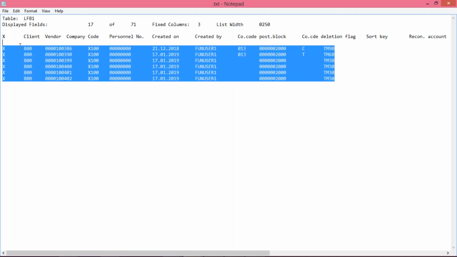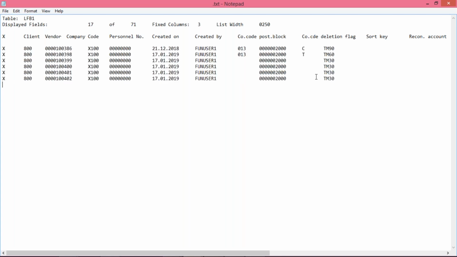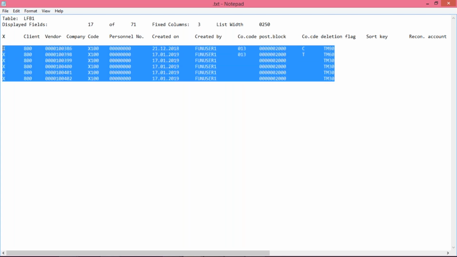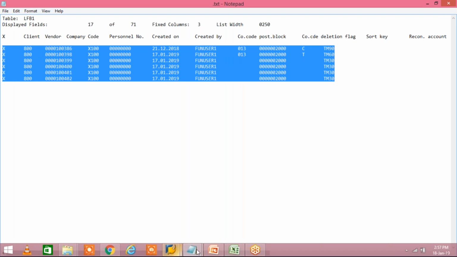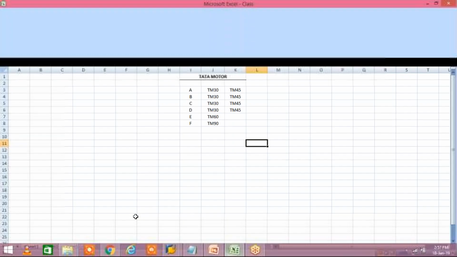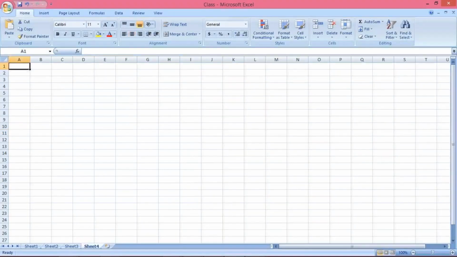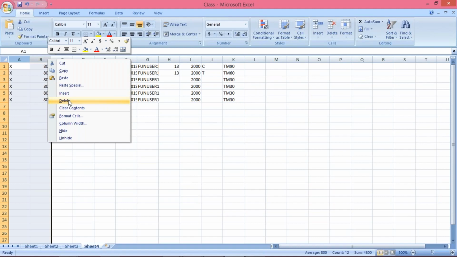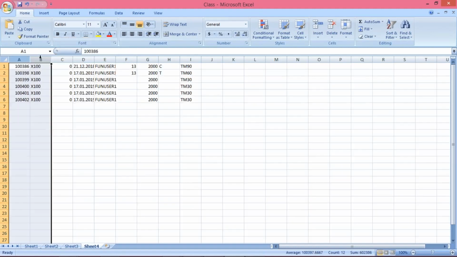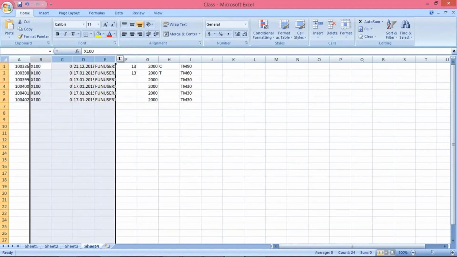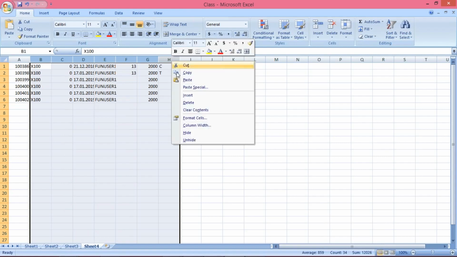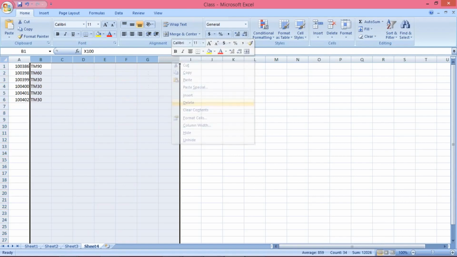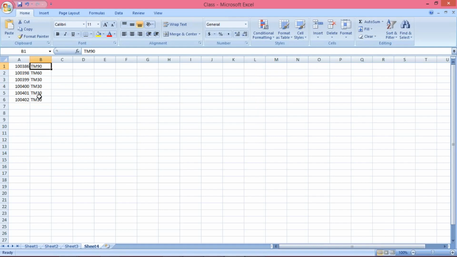So here you have to do one thing. You can copy. You can leave the upper side details, we are not going to use them, and whatever details are there, that we can copy, and you can paste here in an Excel sheet. Just open a new sheet and paste here. Now we have nothing to do with these details. Just delete them. Apart from this, the company code and users and all these details are going to be deleted, right? And then you can apply here. This is your terms of payment.